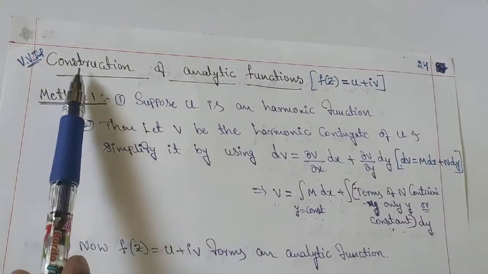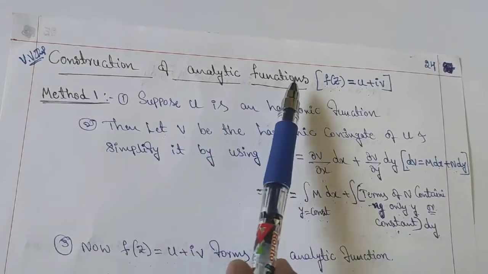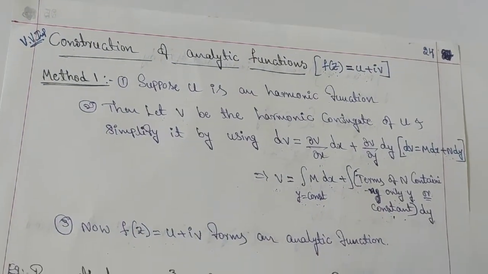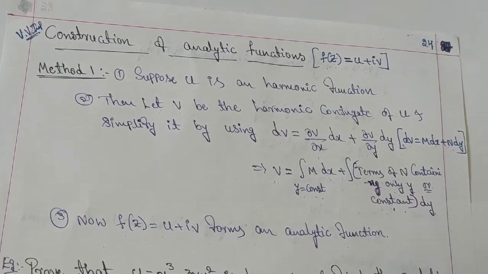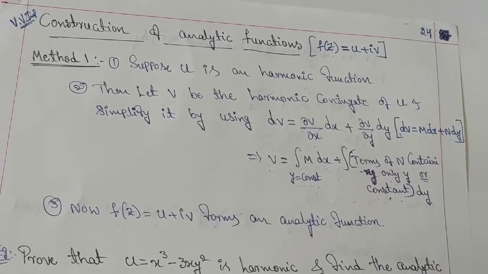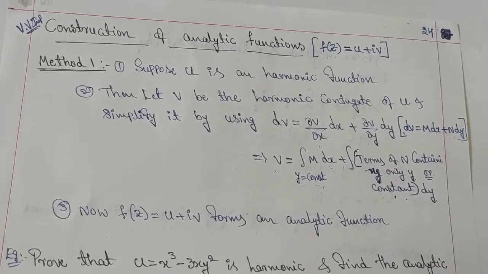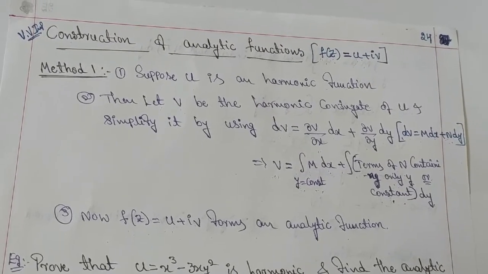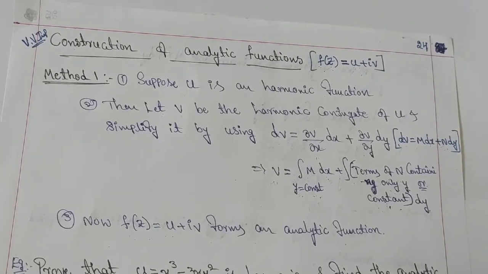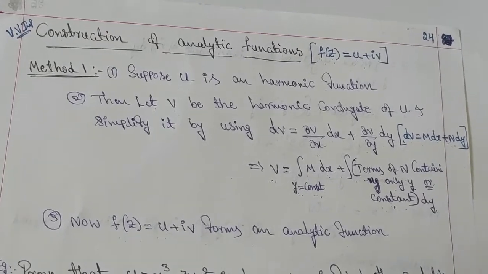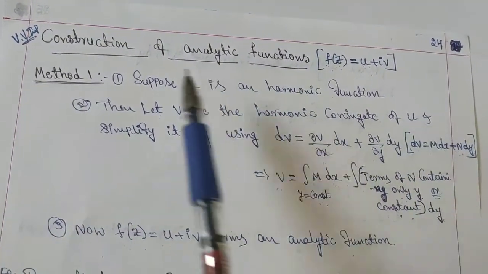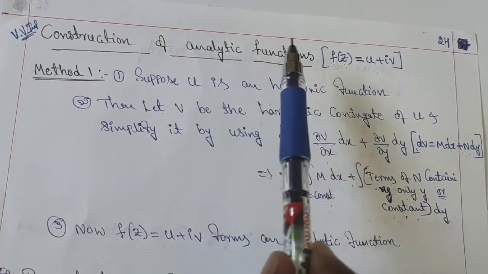Next concept is construction of analytic functions. Here construction means what? Generally in our surroundings we are listening to this word construction. For example, construction of school buildings, construction of playground, construction of roads, etc. From this we can get the point. Construction means we can say creation or manufacturing. So construction of analytic functions, we can say creation of analytic functions.